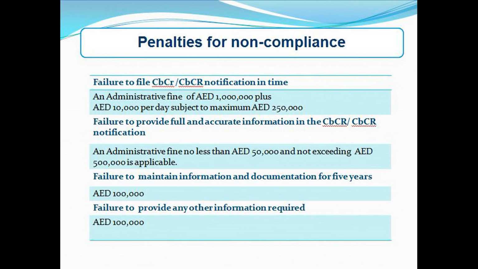The resolution imposes 4 types of administrative penalties on UAE tax resident entities subject to the CBC reporting, notification requirements as per the following. A. Failure to keep documents and information. An administrative fine of AED 100,000 is applicable in case of failure to keep the documents and information required under the resolution for a period of no less than 5 years from the date on which the CBCR is submitted to the competent authority. B. Failure to provide information. An administrative fine of AED 100,000 is applicable in case of failure to provide the competent authority with any information required in accordance with the CBCR and notification requirements.